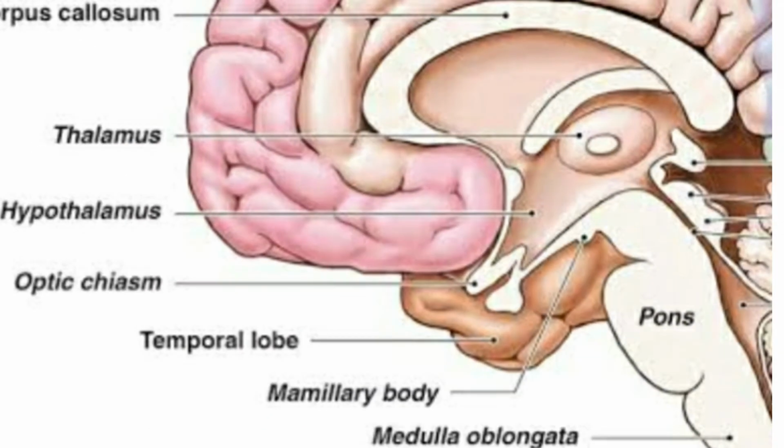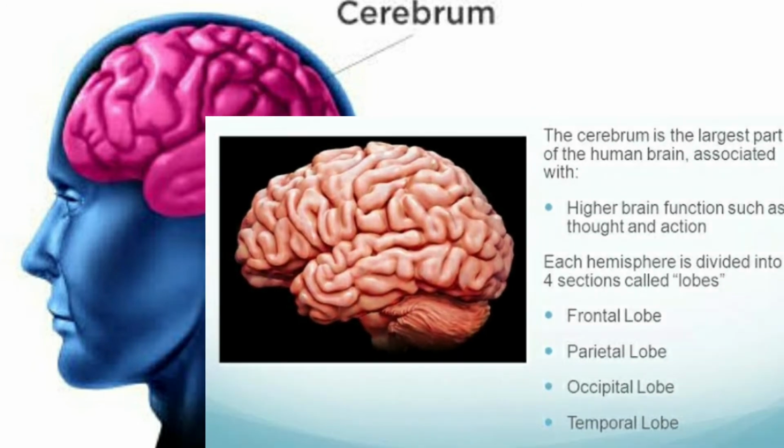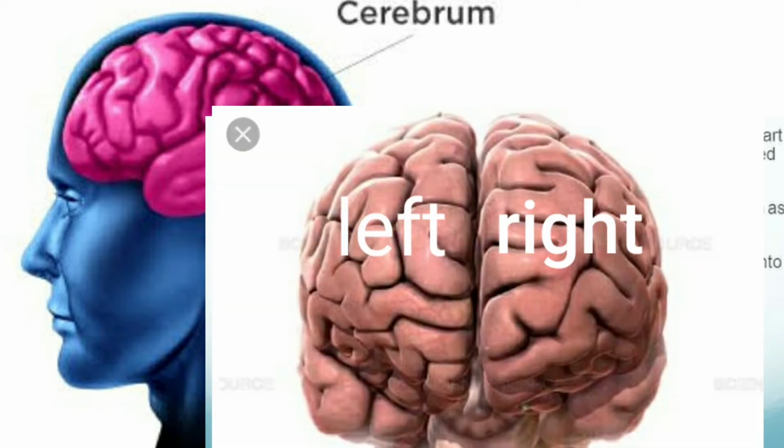Now if you see the parts of the brain, you find the white part is called the corpus callosum, then you find thalamus, hypothalamus, pons and medulla oblongata. Now we shall see the function of the cerebrum. The cerebrum is the largest part of the brain, and it is divided into 2 halves called cerebral hemispheres, the left cerebral hemisphere and the right cerebral hemisphere.